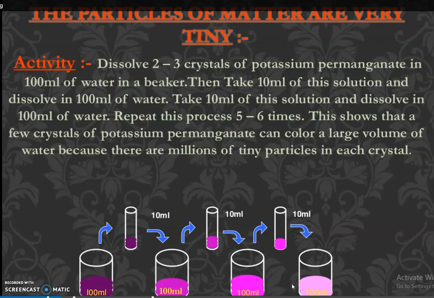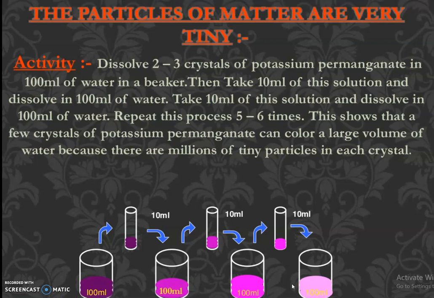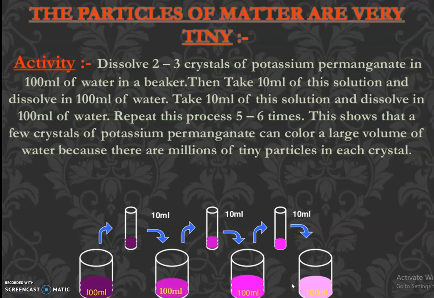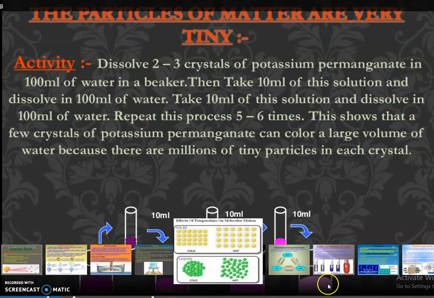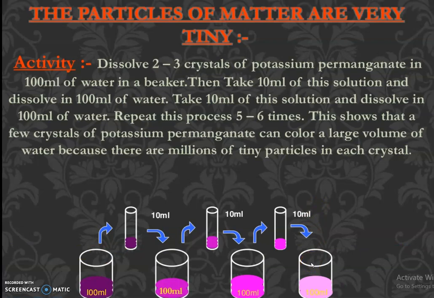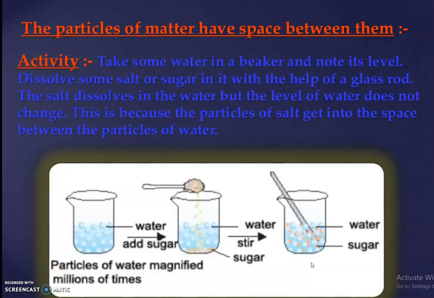So what is this proving? From this we can infer that any matter is made up of tiny particles in each crystal. Only 2-3 crystals we have taken. From that we have diluted up to this. But even though we got color, it resembles that every matter is made up of very small particles which are in millions. We know the tiny particles are atoms.